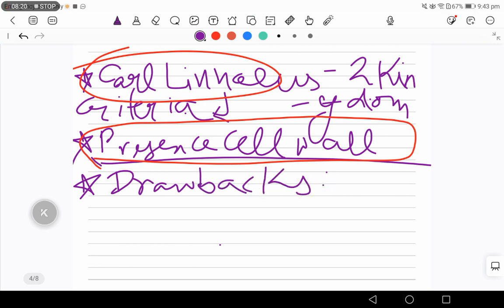Drawback was he was not able to distinguish between many of the things, because this classification was very rough. Not every key point was taken into consideration by him. He roughly divided the species into kingdom Plantae and Animalia. So he was not able to distinguish between autotrophs and heterotrophs.